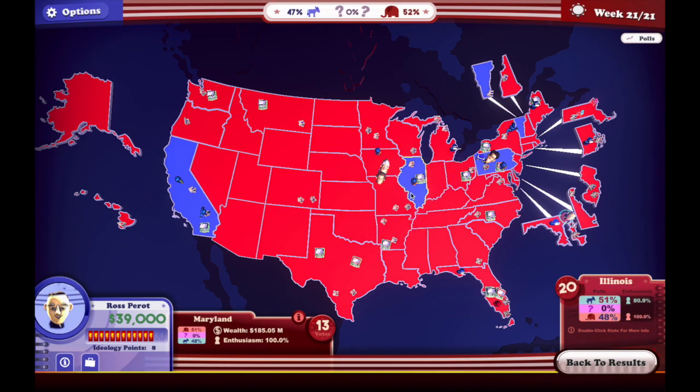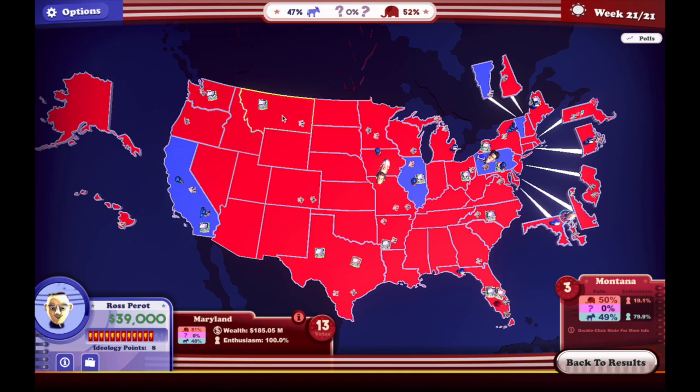Let's check out Illinois. He got it by 3. What are you going to do? We barely got Michigan by 1. Ohio by 5. Indiana by 13. Pennsylvania, we lost it by a point, guys. But New York is what I'm curious about here. 5 points. That's a 5-point win for us. Let's check out Massachusetts, which we won by 7%. Maryland by 3. Delaware by a full 15. New Jersey by 5. And I'll just look at this last one here. Rhode Island by 13.